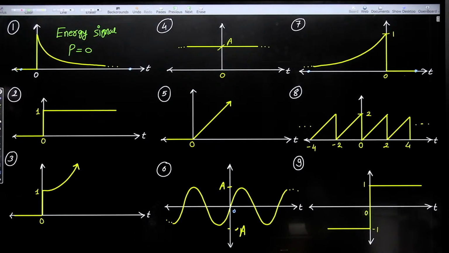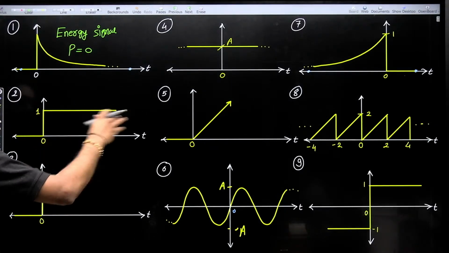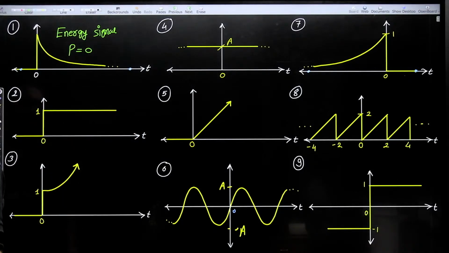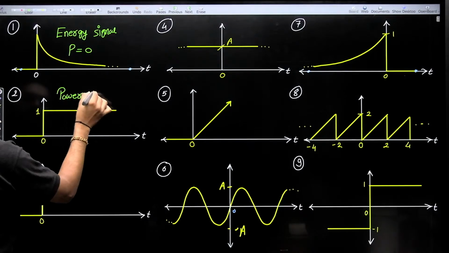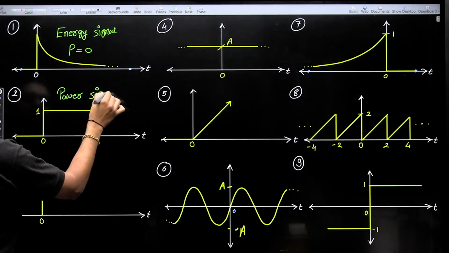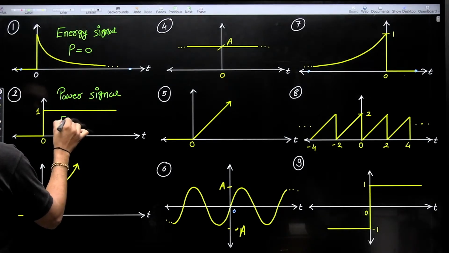Now the second one, the unit step function u of t. It maintains constant amplitude for infinite duration, so it is a power signal, guys, correct? This is a power signal, and a power signal requires infinite energy.